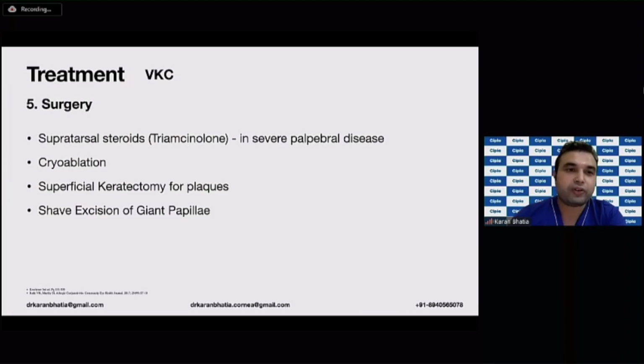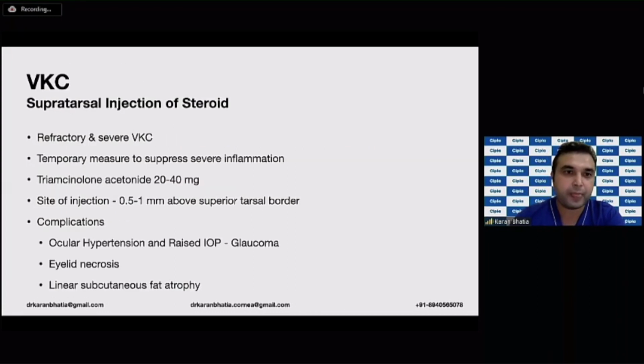Surgery, so you can go for supratarsal steroids, cryoablation, superficial keratectomy for plaques. Now that has to be done for these shield ulcers. And remember, these shield ulcers are not infected, so you have to give steroid along with that. And then shave excision of the giant papillae has also been described. So supratarsal injection is generally given for refractory and severe cases, and 20 to 40 mg you give just above the superior tarsal border.